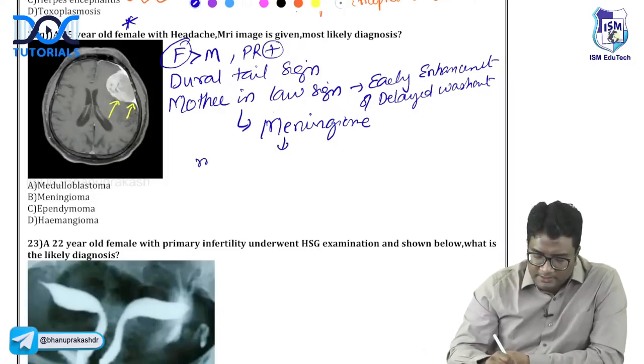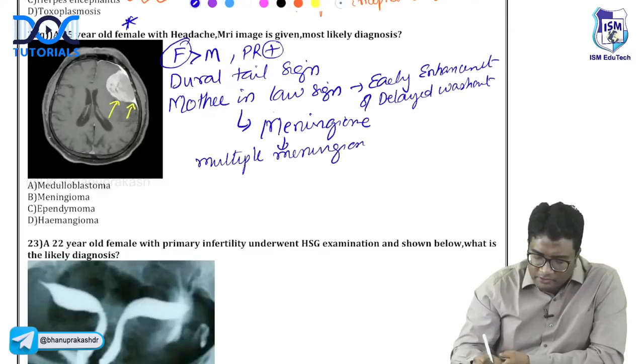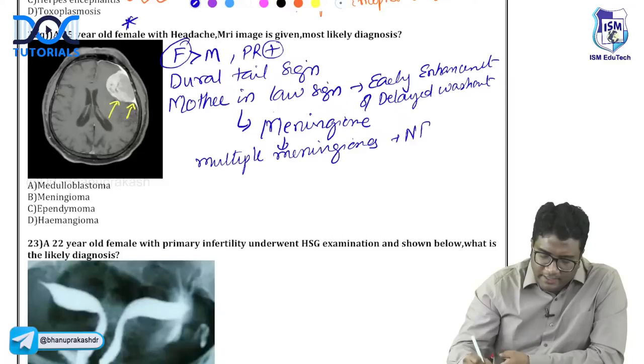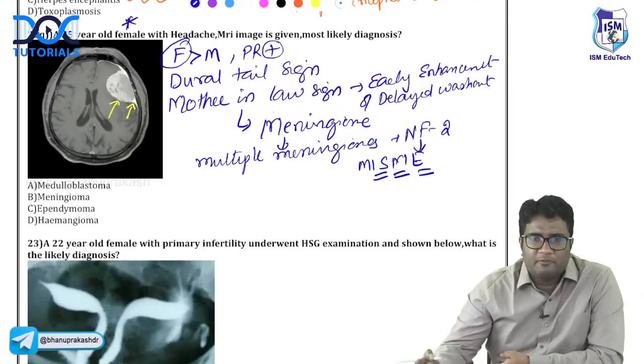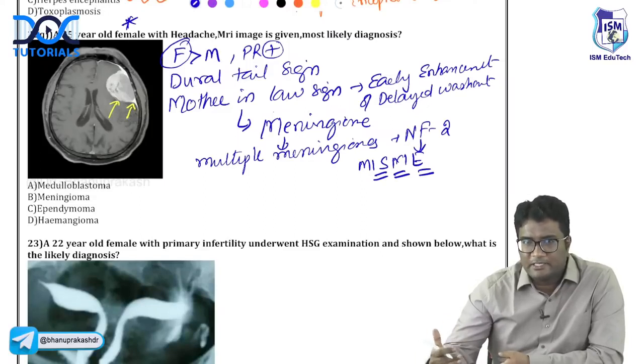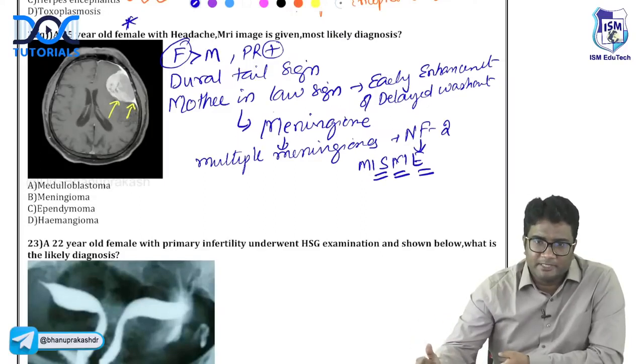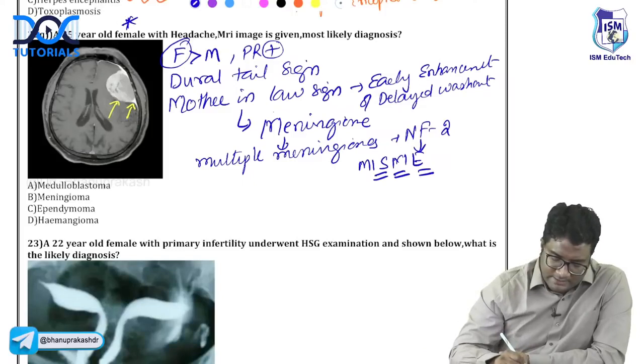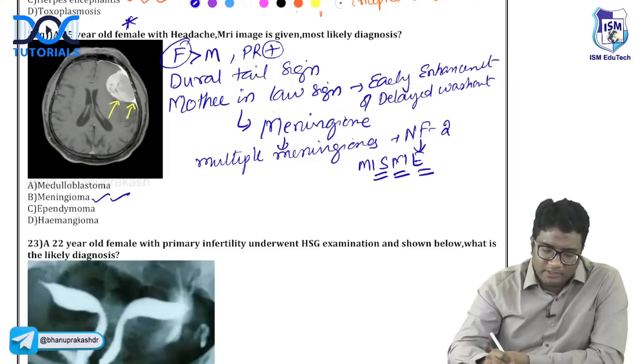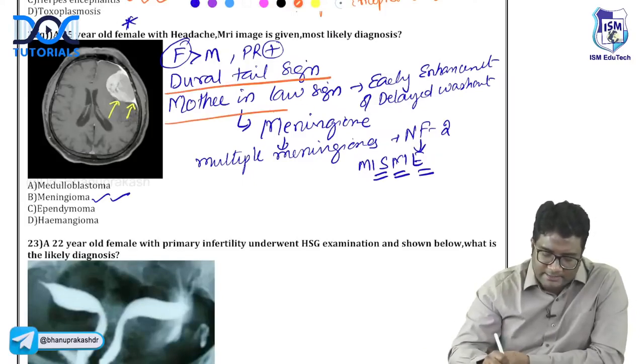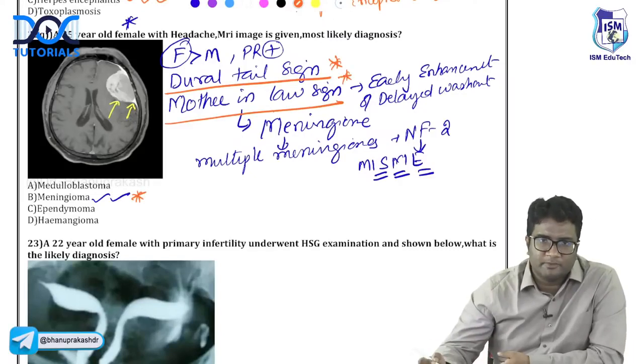And multiple meningiomas will be seen in which condition? Multiple meningiomas are features of NF2. Remember, MISME lesions: multiple inherited schwannomas, meningiomas, and ependymomas. So multiple meningiomas are features of NF2. So this is meningioma. Remember these two signs in radiology, the dural tail sign and the mother-in-law sign. Don't forget these with meningioma.